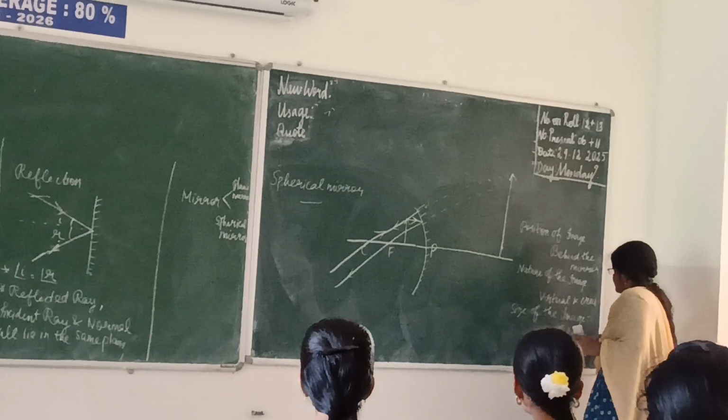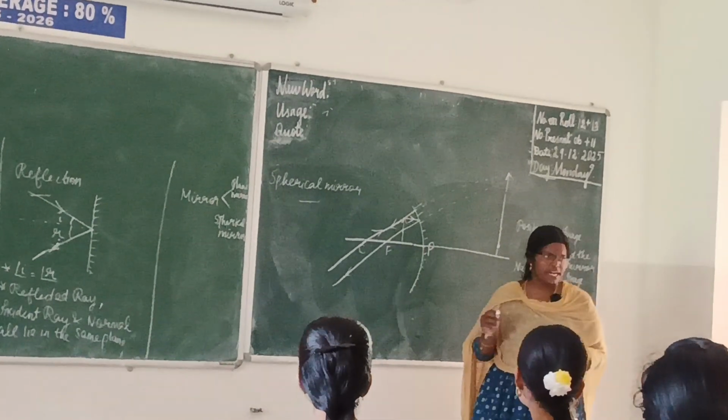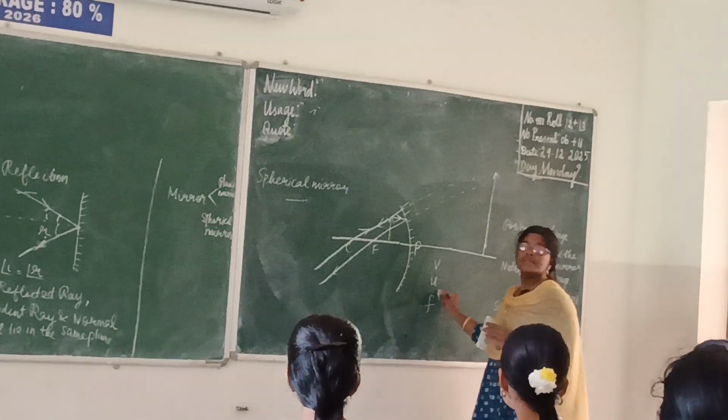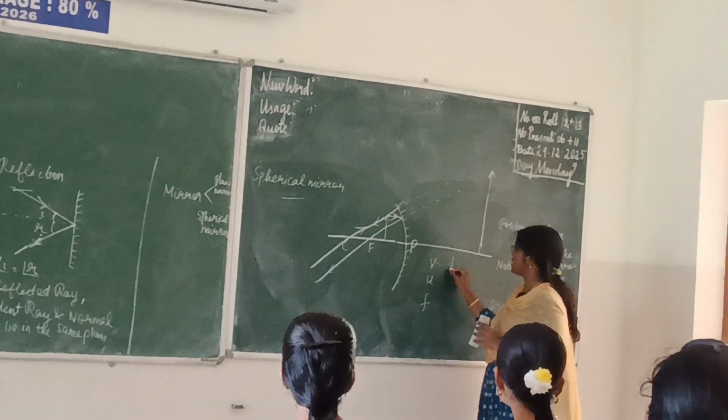Now, see, we have some sign convention. You know the terms V, U, F, right? So V is nothing but the image distance.